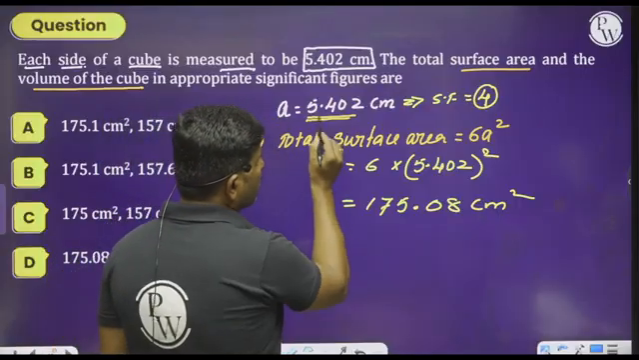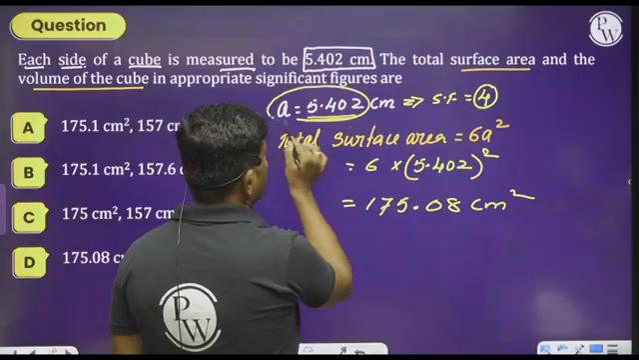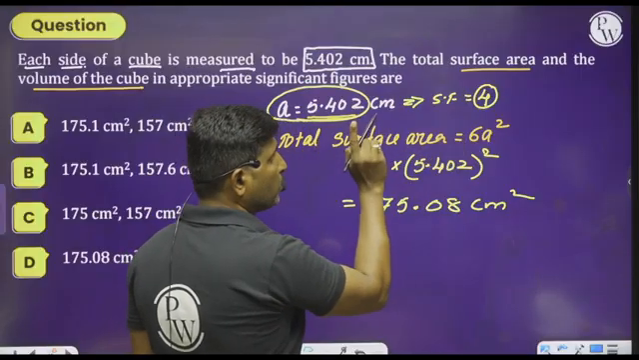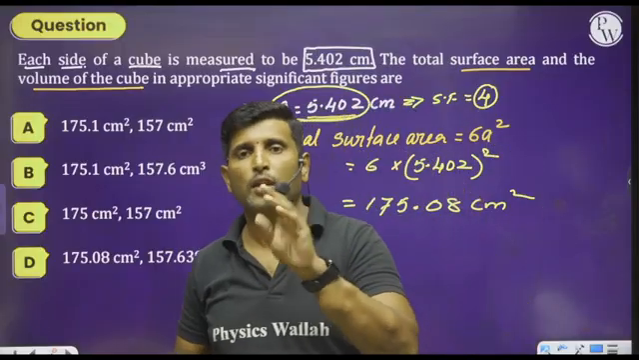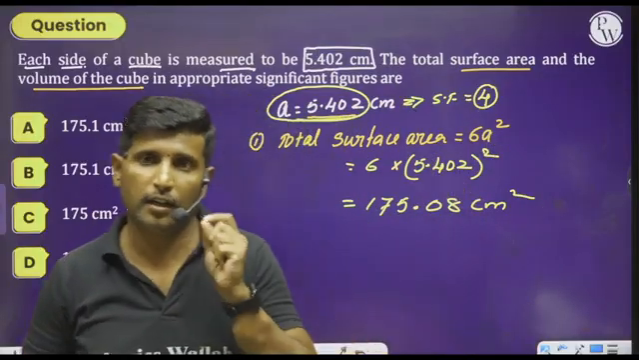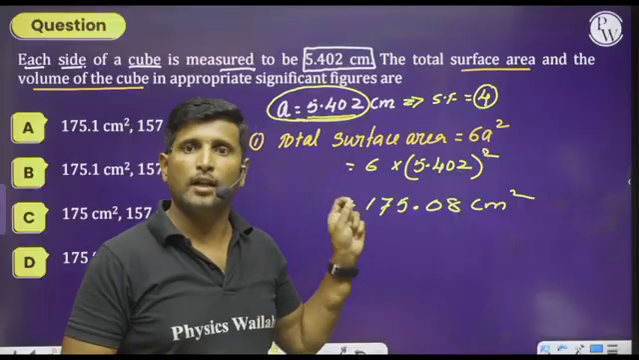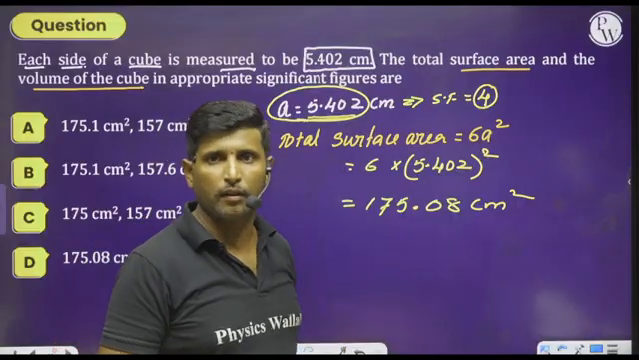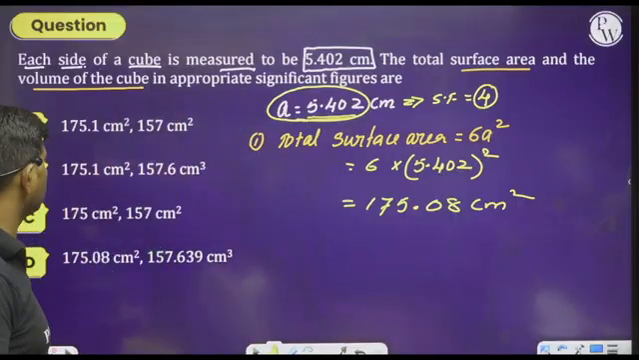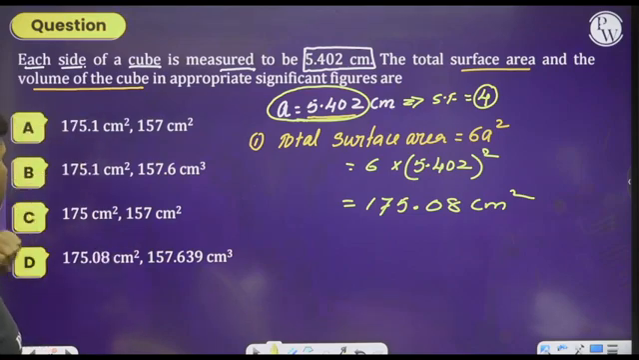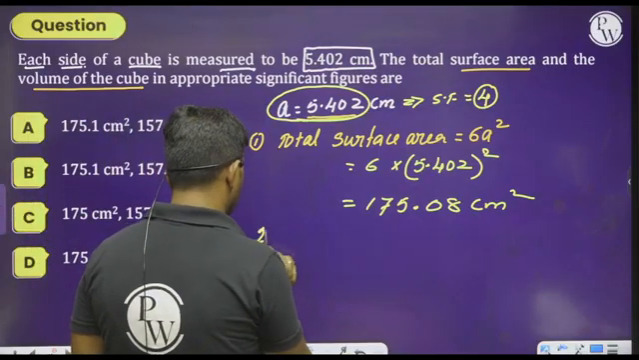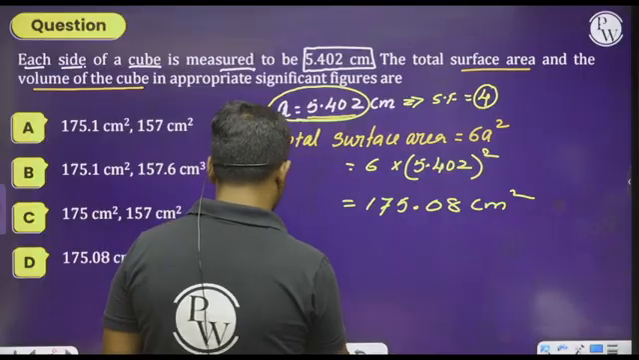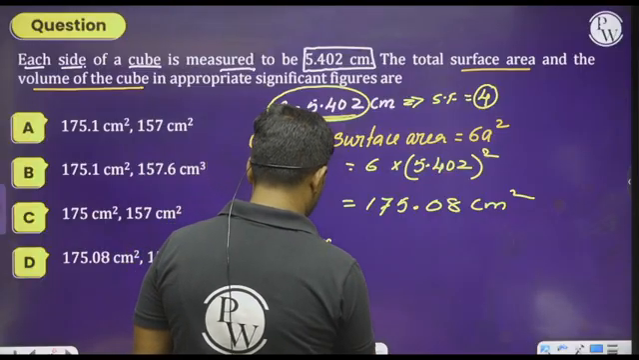See here, how many significant figures are there in the given value? Only one value is there, and in that value there are 4 significant figures. So the final result should also contain only 4 significant figures. Therefore, what will be the answer here? See here, option A and option B both have 4 significant figures. Similarly, let us calculate the second one. Second one is the volume of the cube.